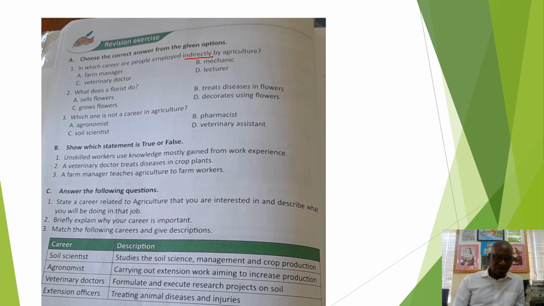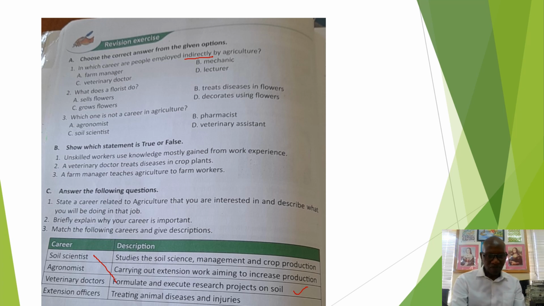So there is soil scientist there. Then we have descriptions such as studies the soil science, management, and crop production. Then we have carrying out extension work aiming to increase production, formulate and execute research projects on soil, treating animal diseases and injuries. So if you look at those descriptions, the one that matches soil scientist is this one, formulate, right, this one. Right, so we can say this one is related to that.